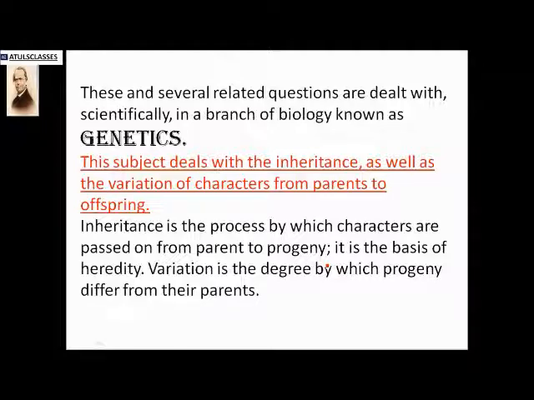Now, how is variation formed? There is variation in each and every individual. That's why the fingerprints are different, the color of eyes is different, and the blood groups are different in the same family or among the same parental offspring.